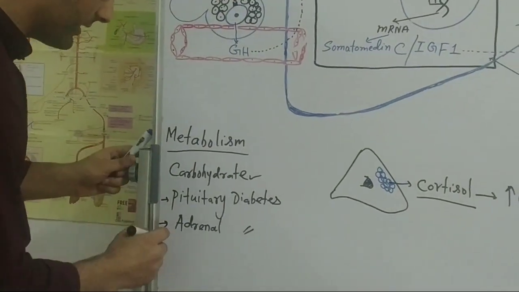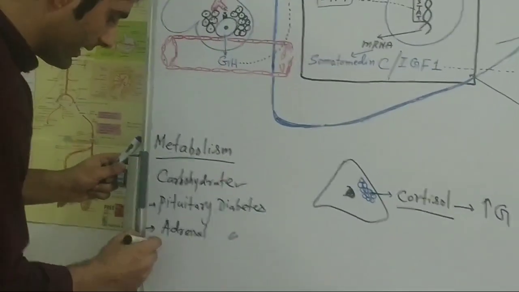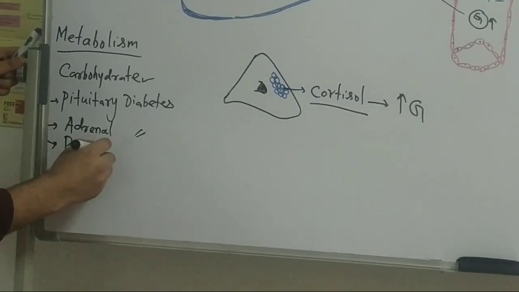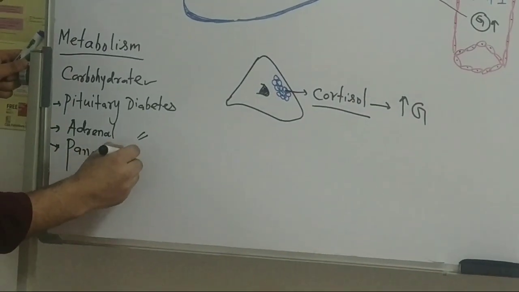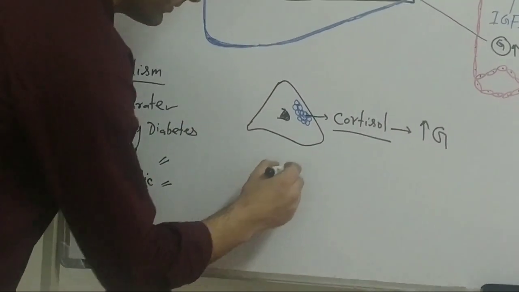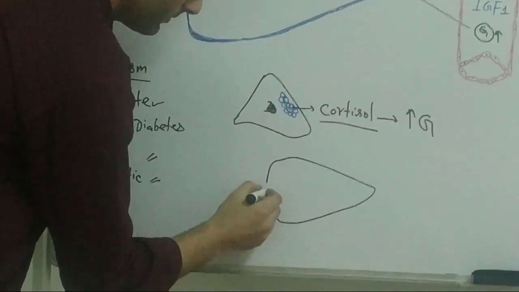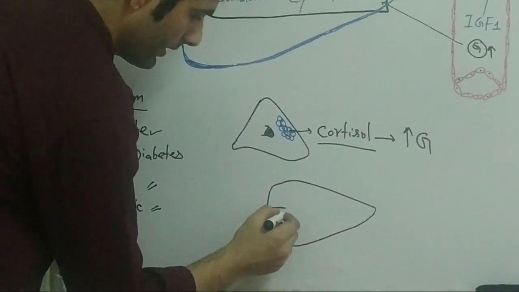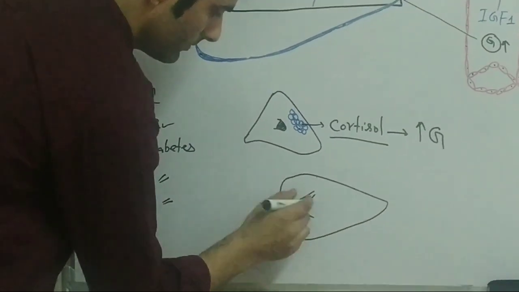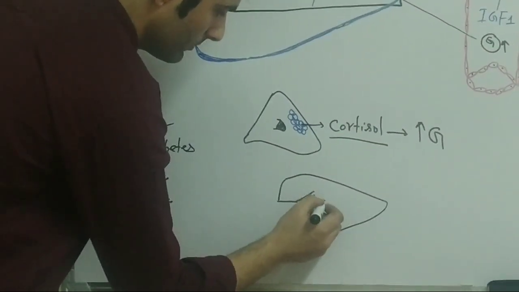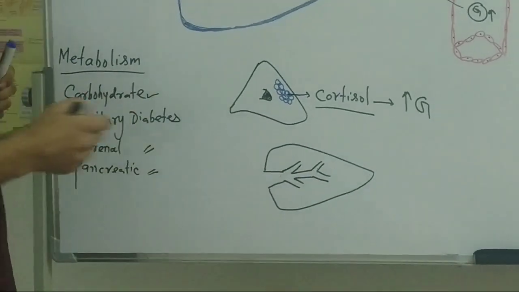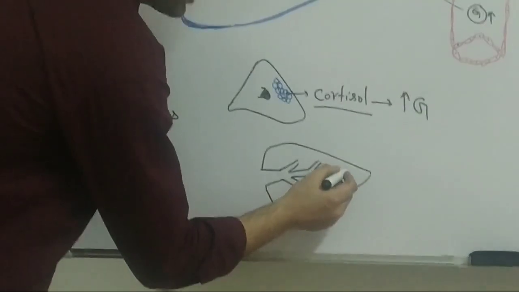There is another type of diabetes which is known as pancreatic diabetes. Pancreatic diabetes. Let me tell you, suppose here I have drawn a pancreas. As you know, in the pancreas there are different types of cells.